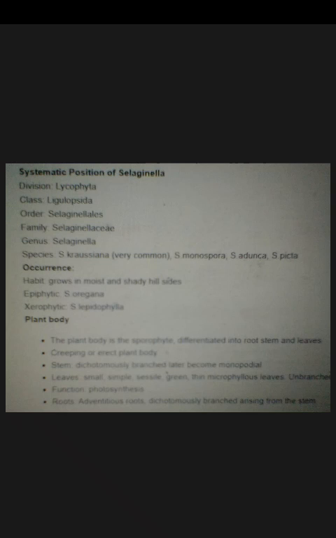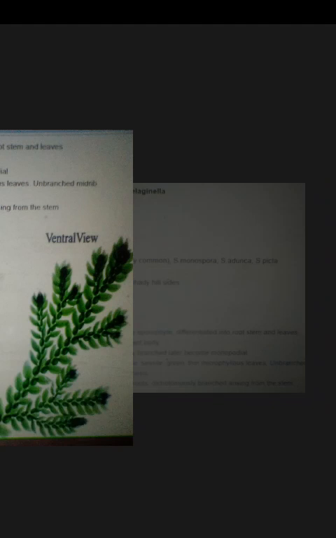The stem is dichotomously branched, which later on becomes monopodial. Leaves are small, simple, sessile, green, and thin microphyllous leaves, and the main function of leaves is photosynthesis. The root, which is adventitious and dichotomously branched, arises from the stem.